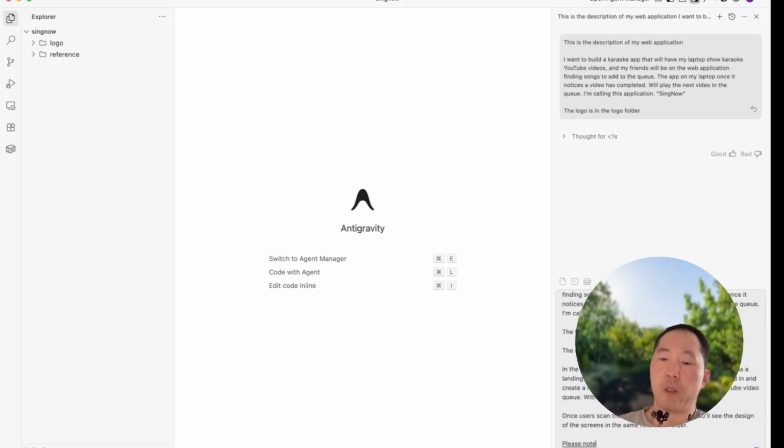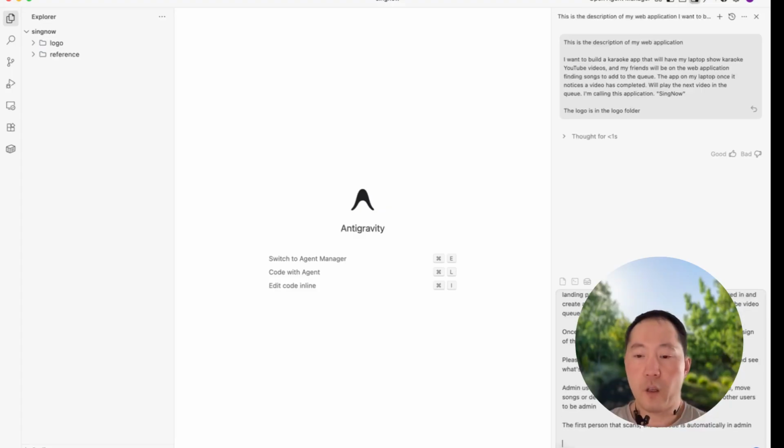Please note, that regular users only get to search for videos and see what's in the queue. Admin users can search for videos, see what's in the queue, move songs or delete songs in the queue, designate other users to be admins. The first person that scans the QR code is automatically an admin. The following is the style guide and design system.